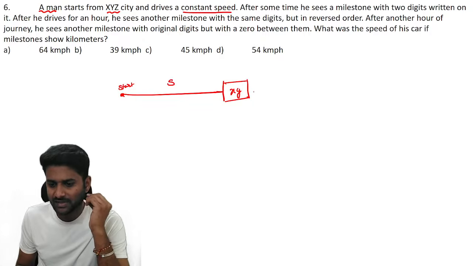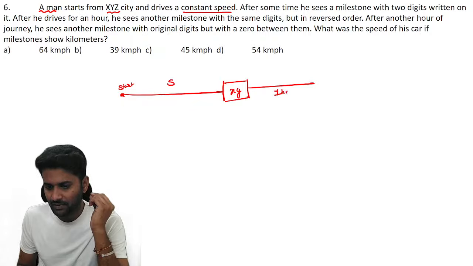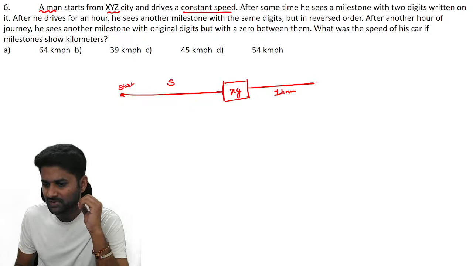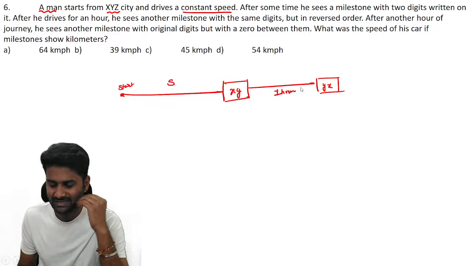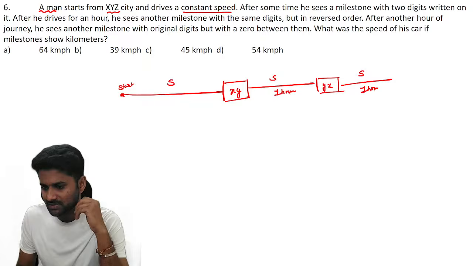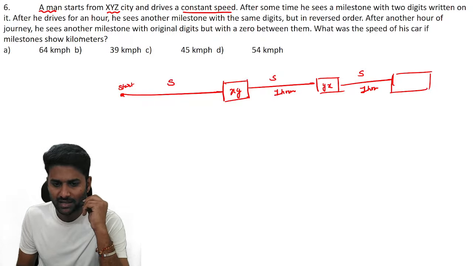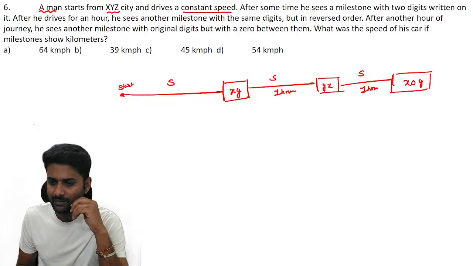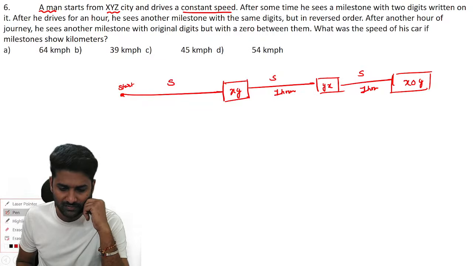After he drives an hour, he sees another milestone with the same digits in reverse order, so now the number is yx. After another hour, remember that every time they maintain a constant speed s, he sees a milestone where the original digits xy have a 0 between them. What is the speed of that car?